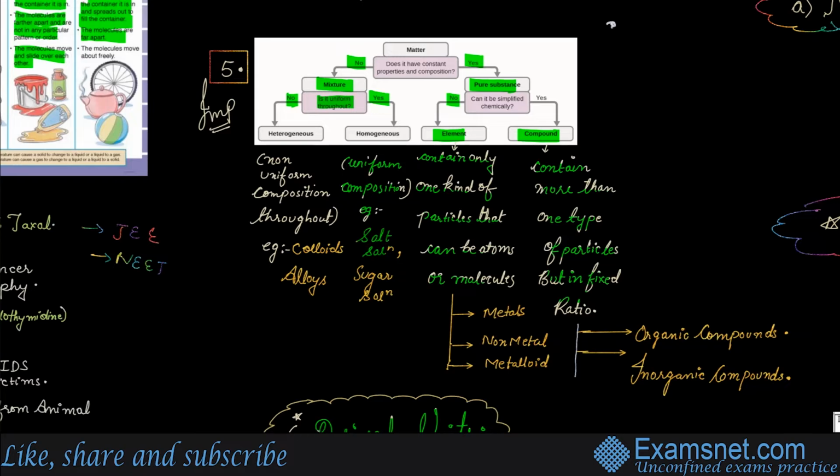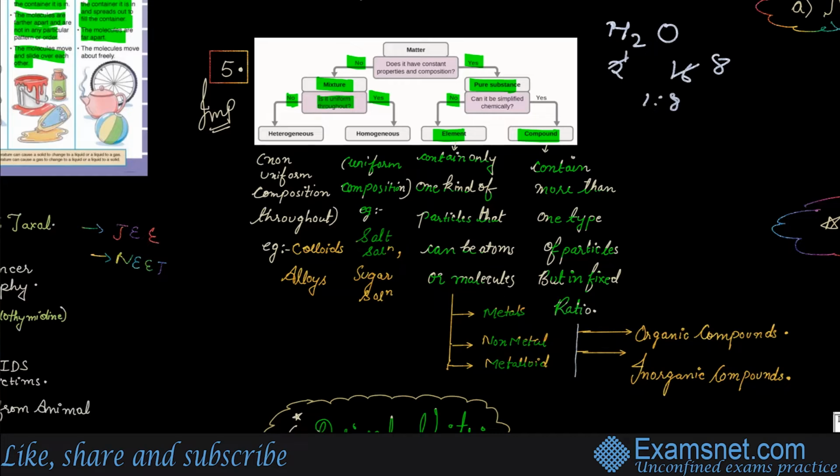H2O, like 2 into 16: the hydrogen is 2 and the oxygen is 16. That is always coming in 1:8. So compounds contain more than one type of particle, but in a fixed ratio. Elements are again subdivided into three parts: metals, non-metals, and metalloids. You will start this in the metallurgy chapters: metals, non-metals, metallurgy, even in the periodic classification.